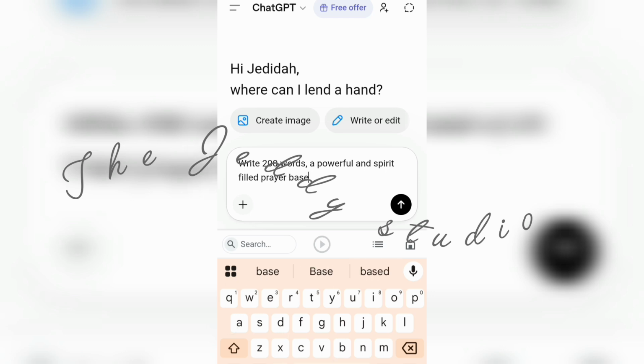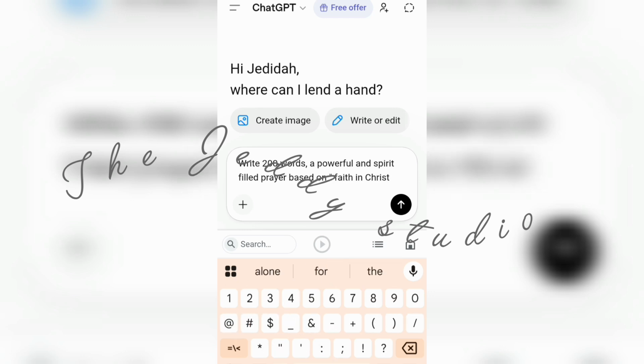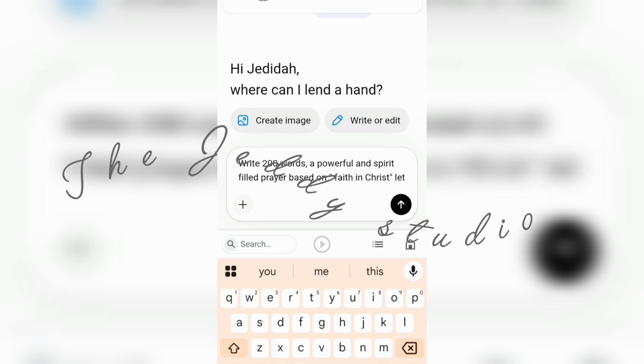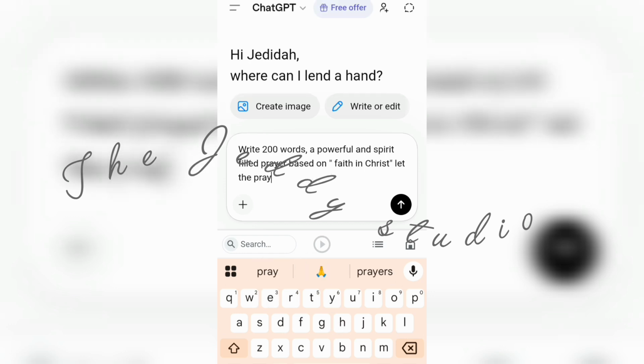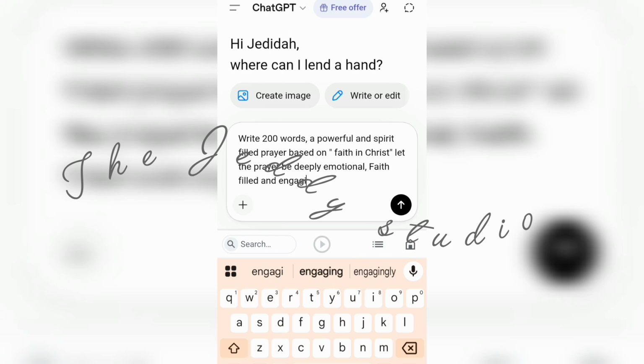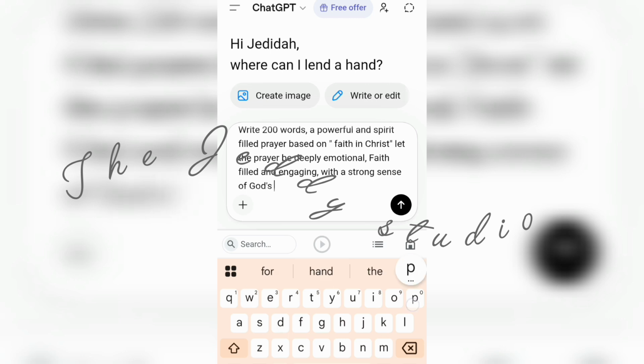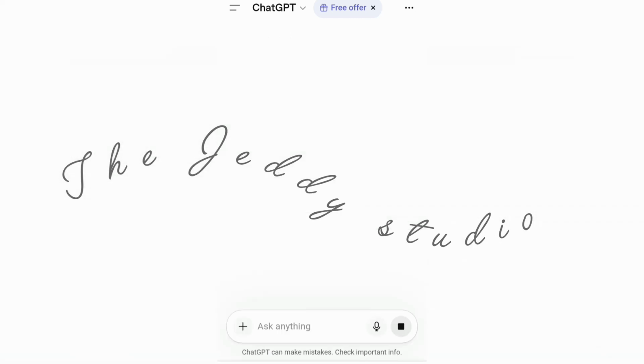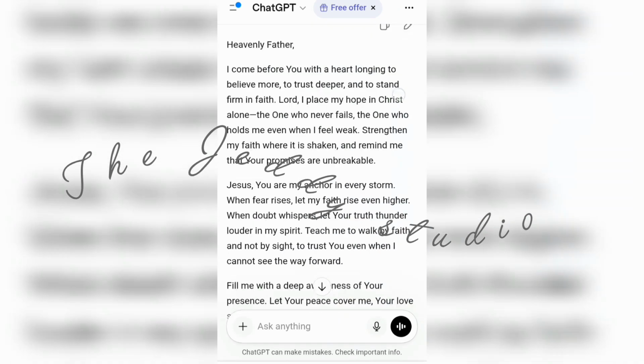Write 200 words, a powerful and spirit-filled prayer based on faith in Christ. Let the prayer be deeply emotional, faith-filled, and engaging, with a strong sense of God's presence. And I'll click on send, and ChatGPT will go ahead and give me this prayer.